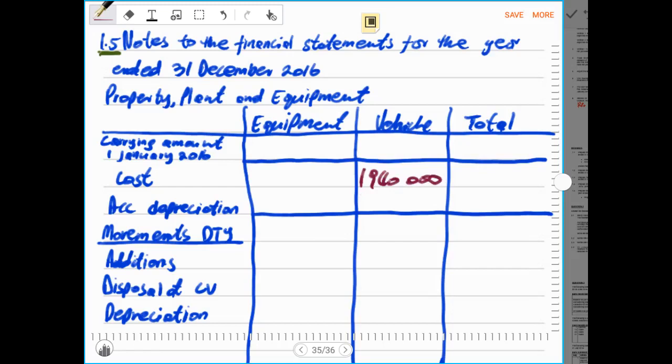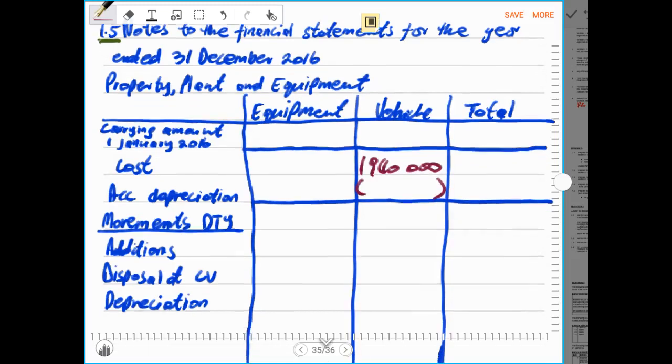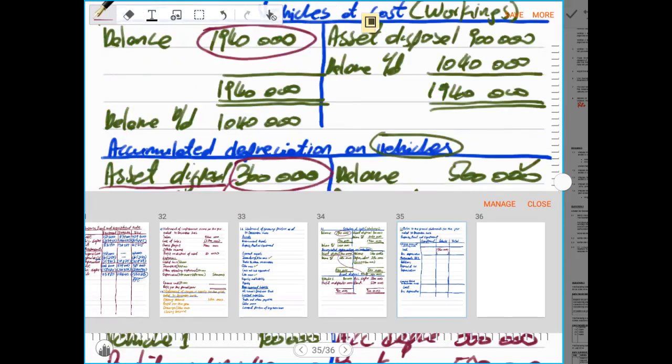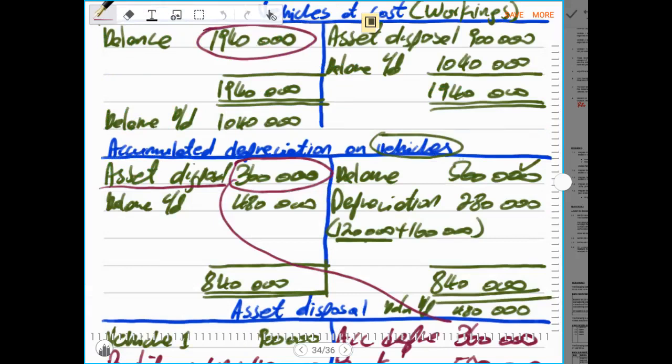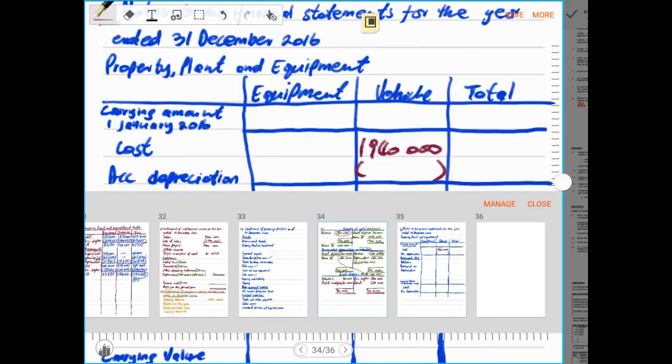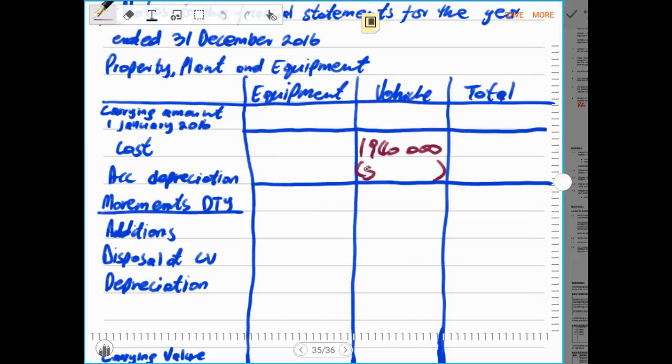Then we record the opening balance for accumulated depreciation, and that opening balance is 560,000 rands. We record that 560,000 rands.